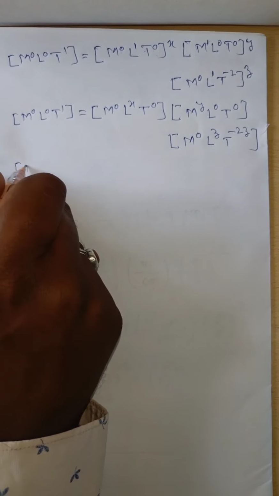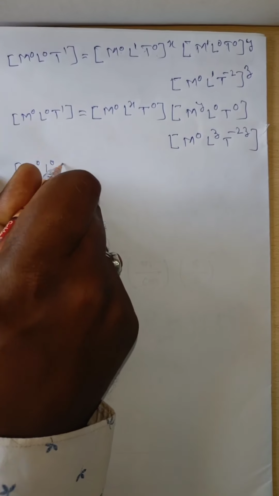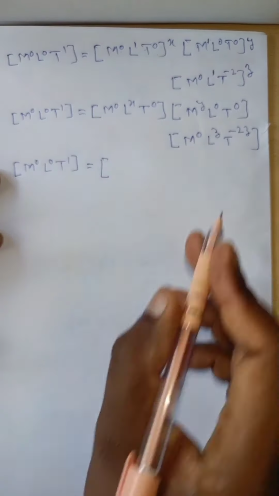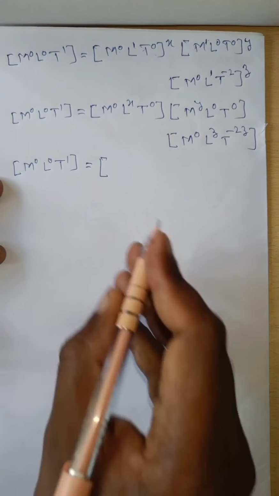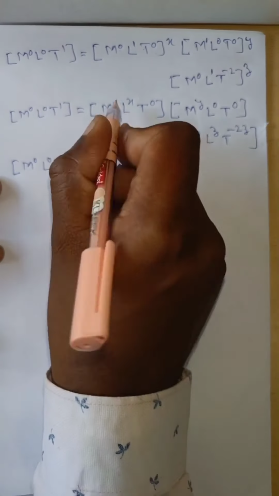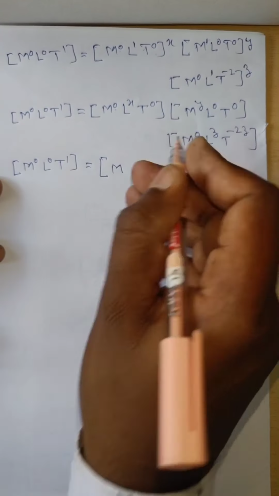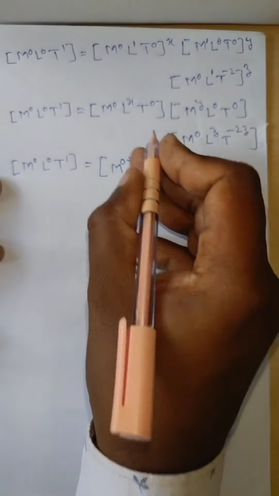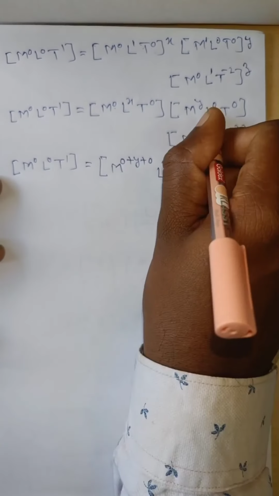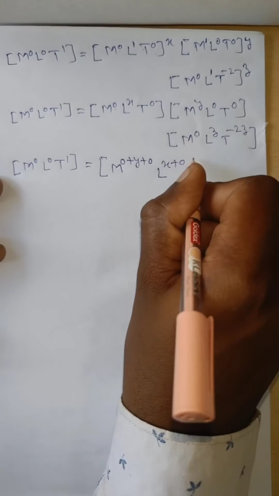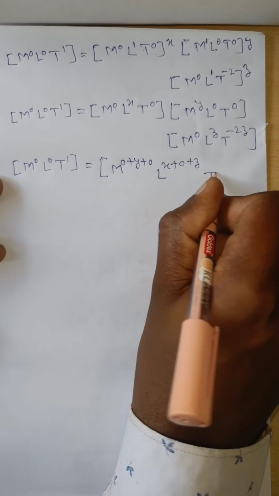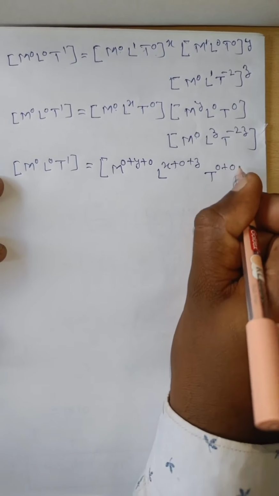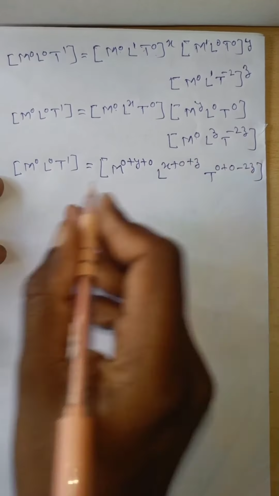Okay, therefore left hand side M0, L0, T to the power of 1, which is equal to, we have to add the powers of a base quantity. Now M to the power of 0 plus y plus 0, then L to the power of x plus 0 plus z, then T to the power of 0 plus 0 minus 2z.